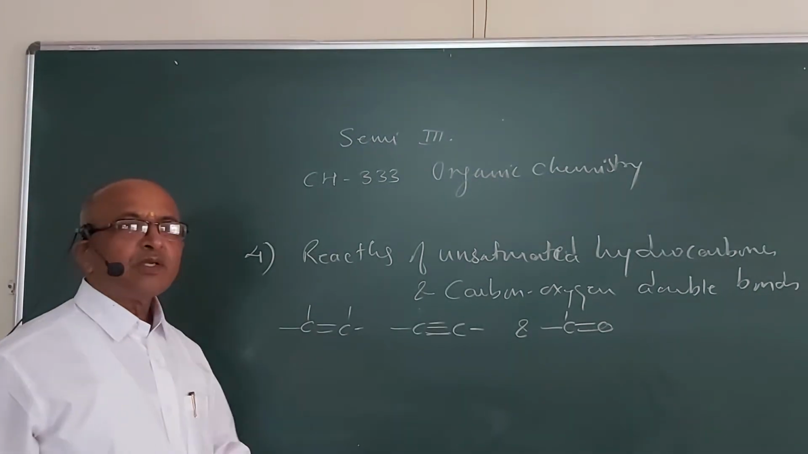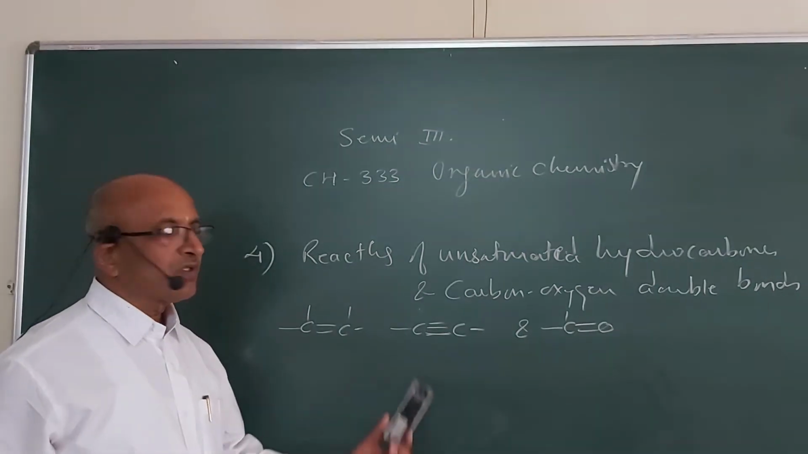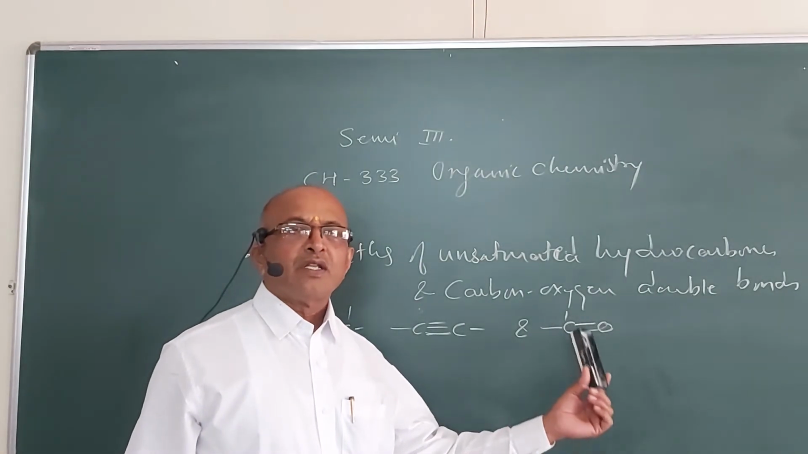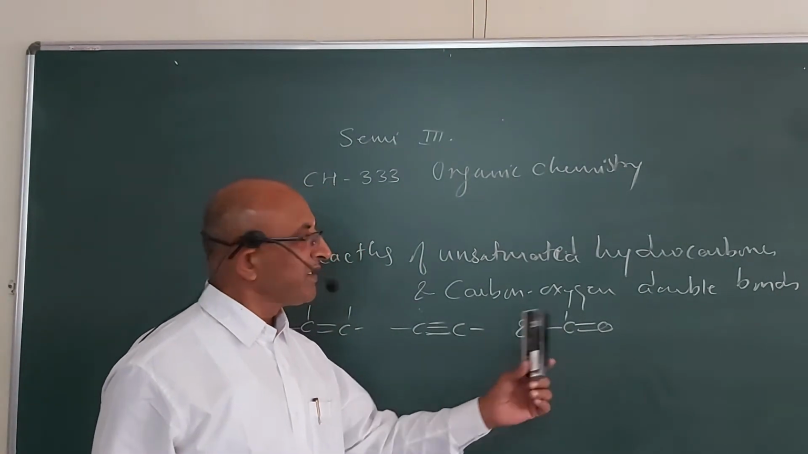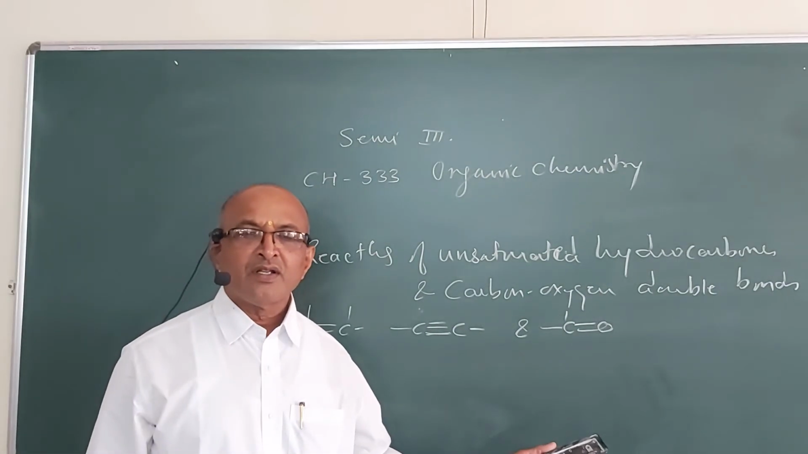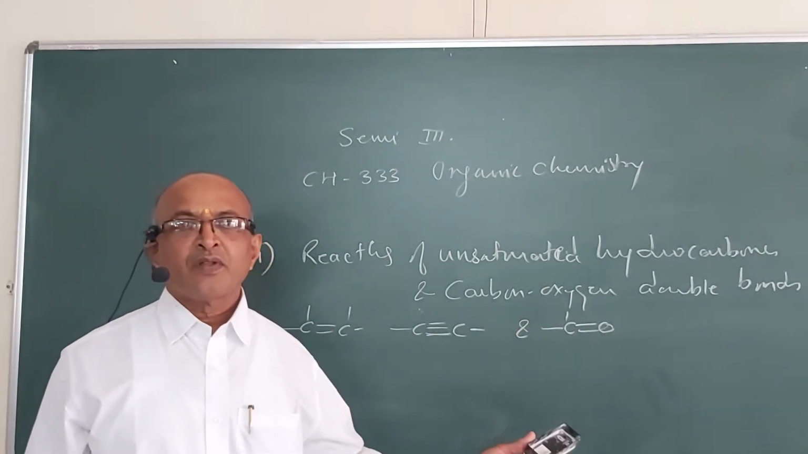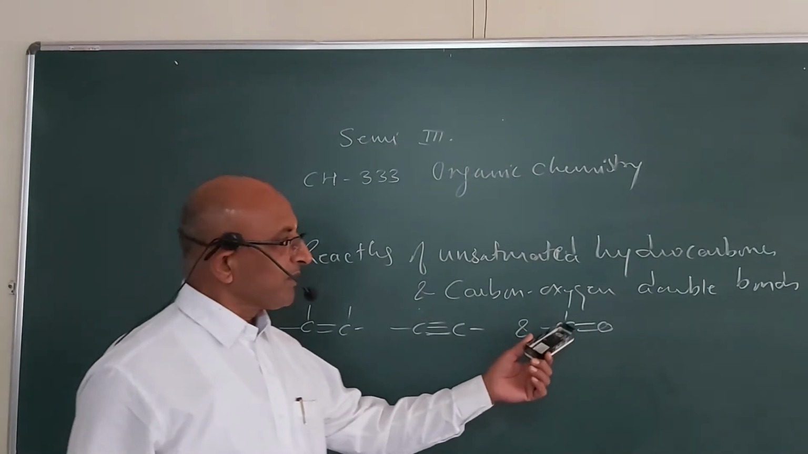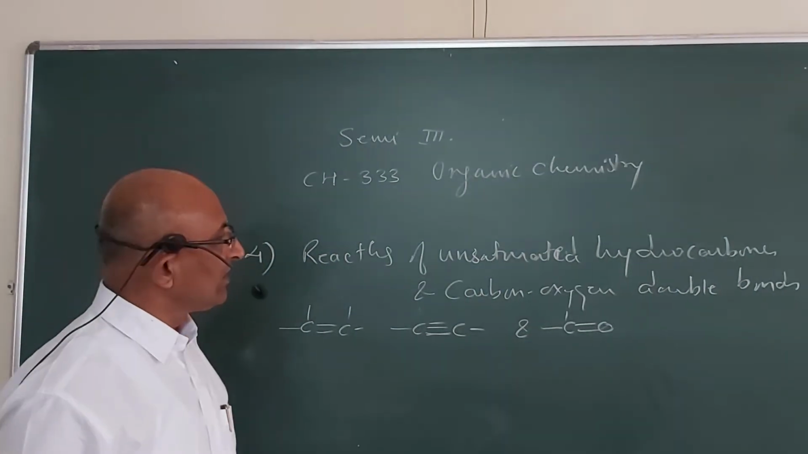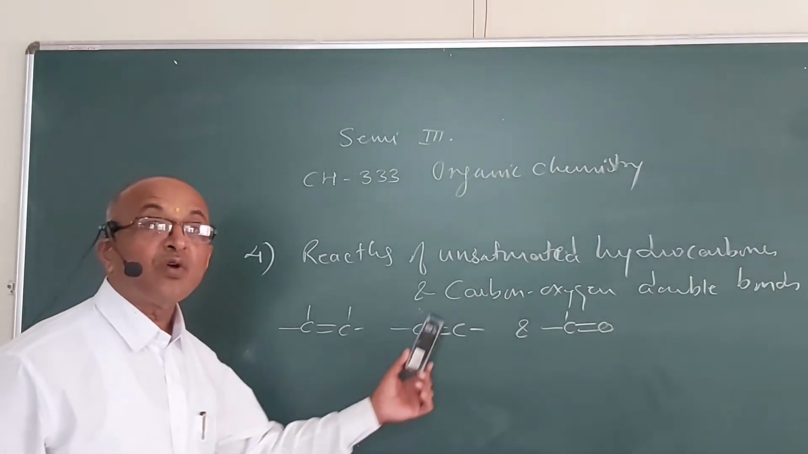So what is the difference between the Markovnikov's addition and anti-Markovnikov's addition that we are going to study? We are going to study the different types of reactions related to this. Then we are going to study what type of reactions are given by the carbon-oxygen double bond, whether it is an addition reaction, and if it is addition, what type of addition. The different types of reactions shown by the carbon-oxygen double bond we are also going to deal with in detail, and we are supposed to study the mechanisms of these reactions.